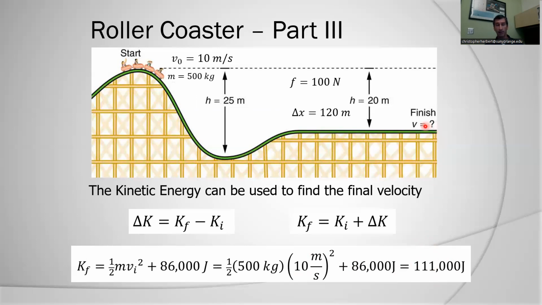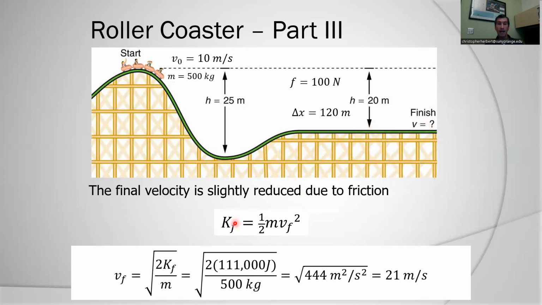I can then use that to find the final velocity, final speed, but I know it's going in the positive x direction. So K final equals 1/2 m v final squared. V final is equal to the square root of twice the final kinetic energy divided by the mass. I get 21 meters per second.